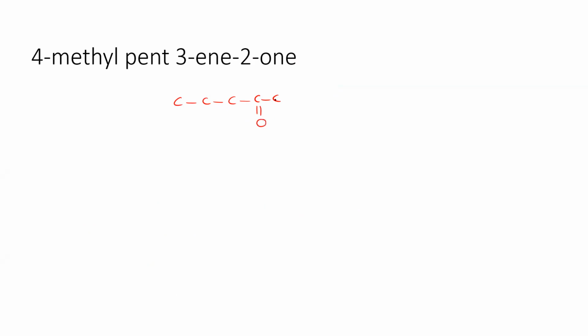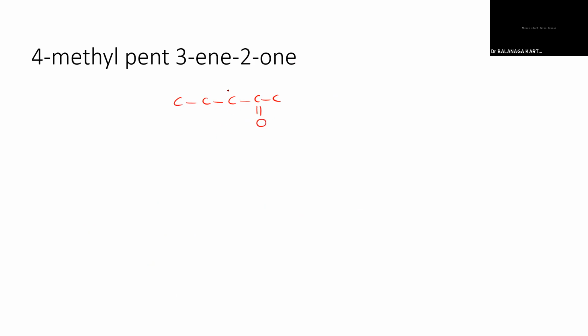Sometimes they may give you names, and you have to write the structure. How will you write this? First of all, 5 carbon atoms: 1, 2, 3, 4, 5. In the third position there will be a double bond. First of all, you have to fix the functional group, the ketone. Then you can fix the third position, the double bond.